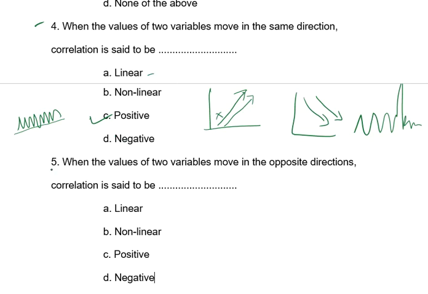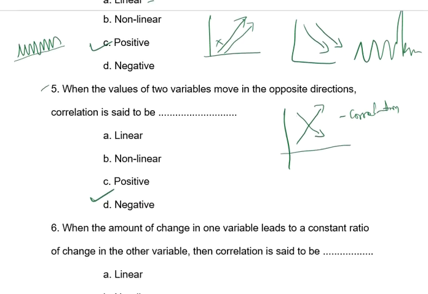Then the next question, question number 5. When the values of two variables move in the opposite direction, as I said, the variables are not moving in the same direction, they are moving in opposite directions. One variable goes this side, the other variable goes the other side. So both variables moving in opposite directions is called negative correlation. So the answer is point D. D is the correct answer. Move to the next one now.